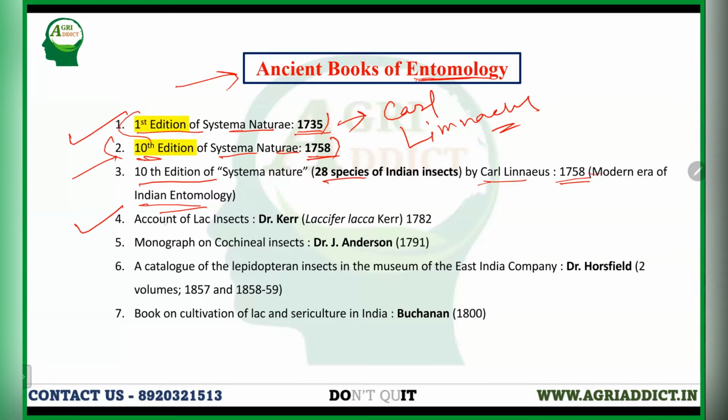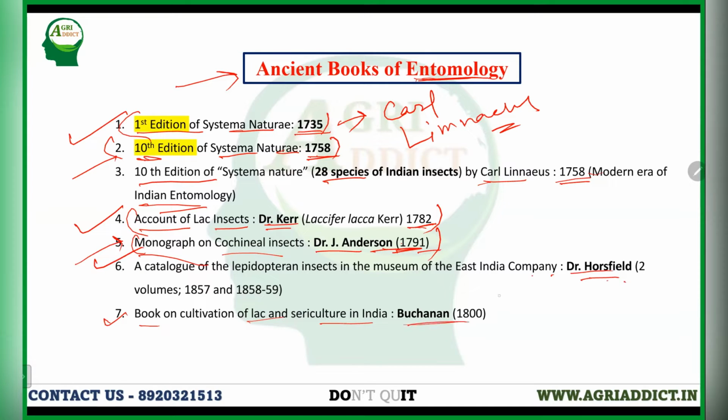And then another important book, that is An Account of Lac Insects, that was written by Dr. Kerr in 1782. And the monograph of cochineal insects was written by Dr. J. Anderson in 1791, and it is important this year. A Catalogue of the Lepidopteran Insects in the Museum of East India Company. This book was written by Dr. Horsfield. And another book on the cultivation of lac insects and sericulture in India.